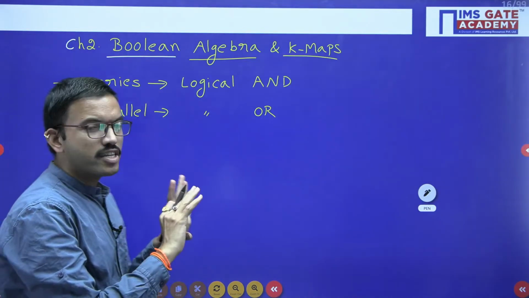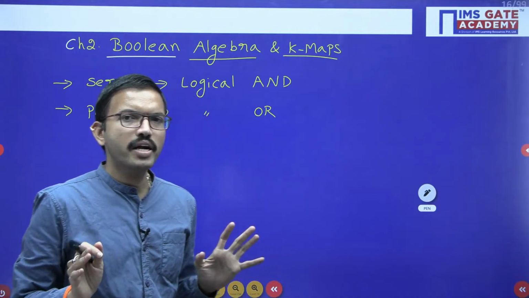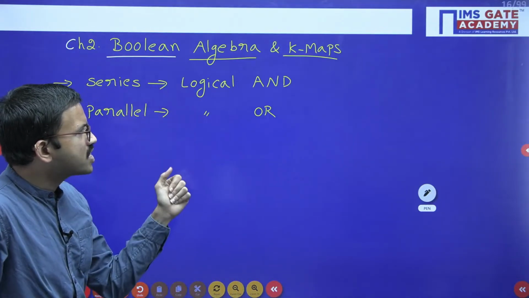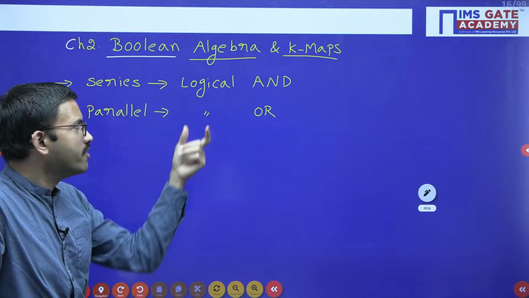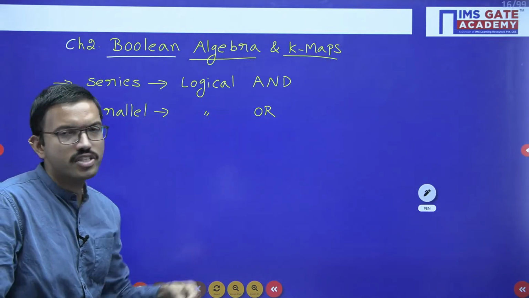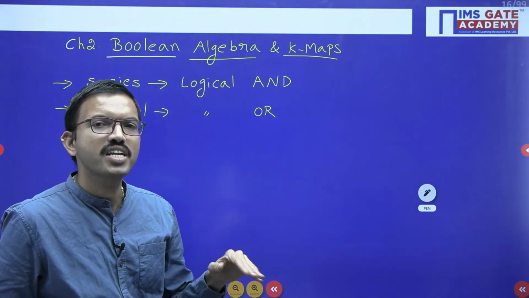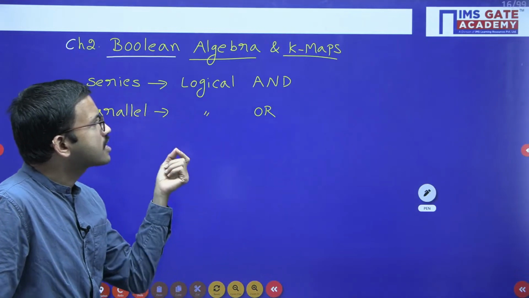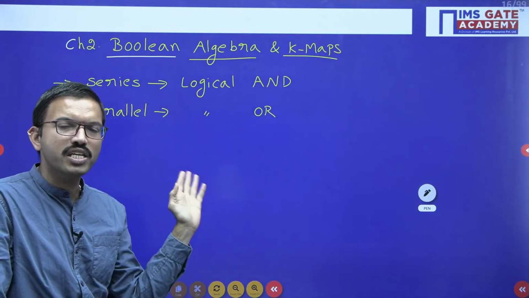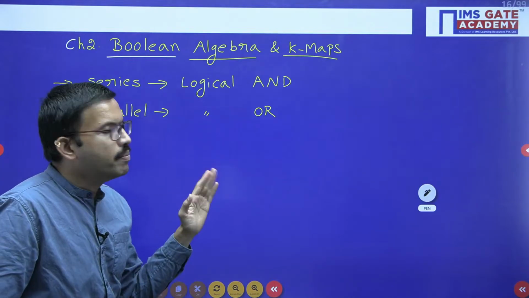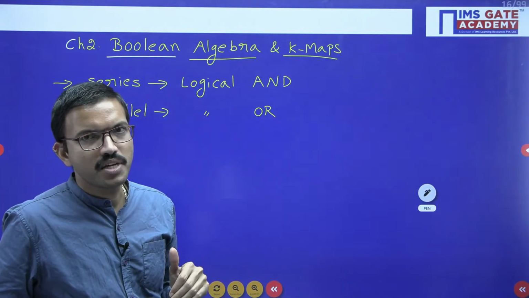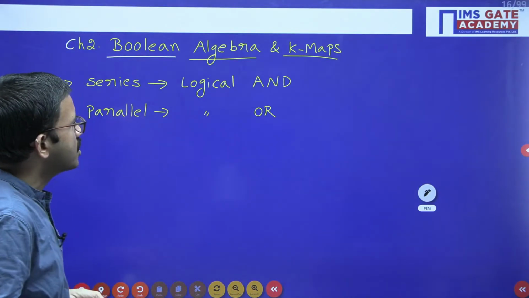And whatever the bigger circuit or system you might be having, by the combination of logical AND and the combination of logical OR, wherever required you can use the AND operator, and wherever you require you can use the OR operator. In addition to that, sometimes if the variable is normal, you can represent it as it is. If the variable is complement, you will represent the complement of that variable. Okay, so in that way you can represent.